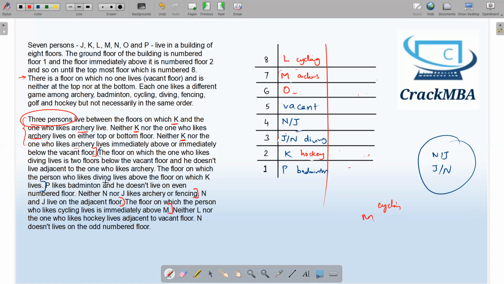Next, N doesn't live on an odd floor, which means N lives on an even floor. N lives on an even floor, that is 4, and J lives on the odd floor. And one piece of data that we left earlier is that neither N nor J likes archery or fencing. N doesn't like fencing. So fencing will come over here and N will like golf, the only left out sport. So this is the final answer of this set.